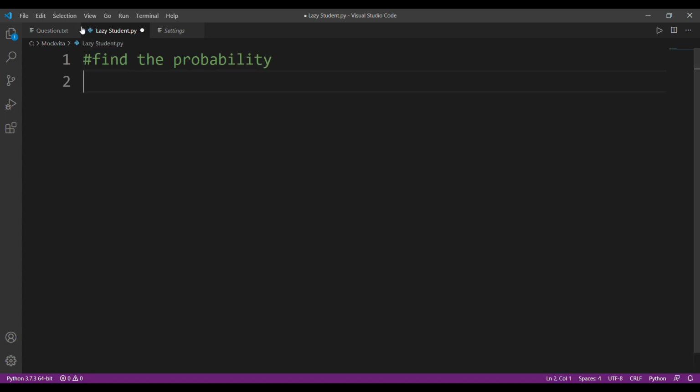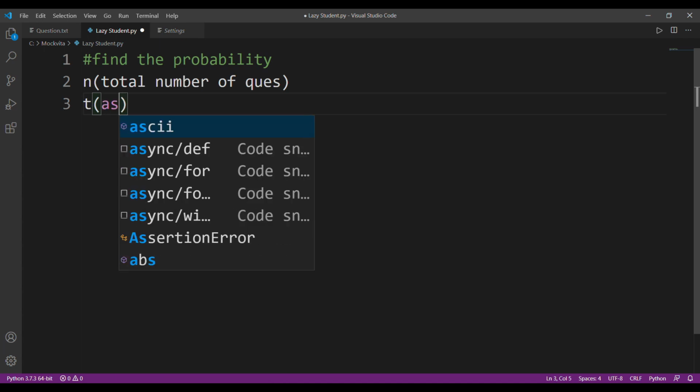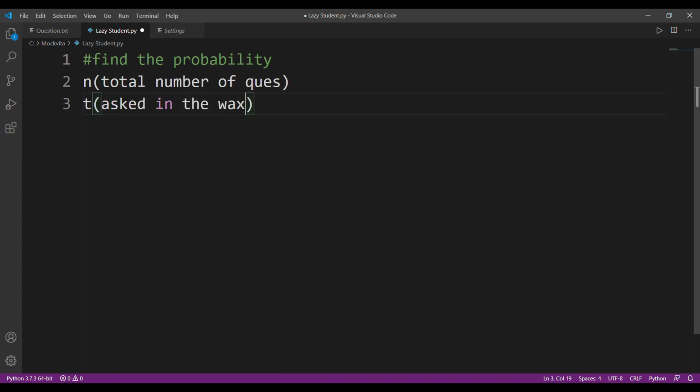Now, I'll just write the three values that will be given to us: n, t, and m. N is basically the total number of questions that the teacher gave them to practice. T is the number of questions that were asked in the exam. And m is the number of questions that Kodu actually practiced. So let's just say Kodu practiced m questions.